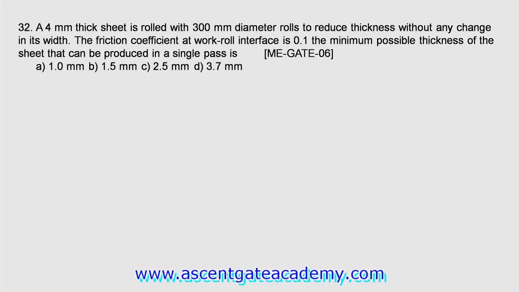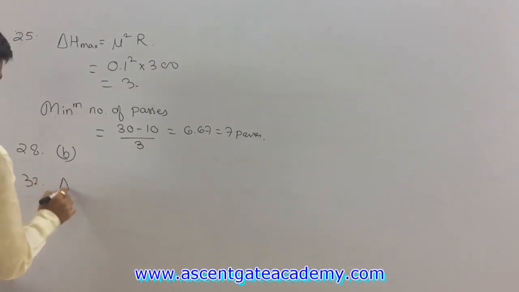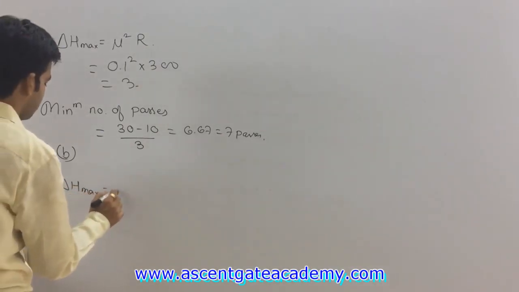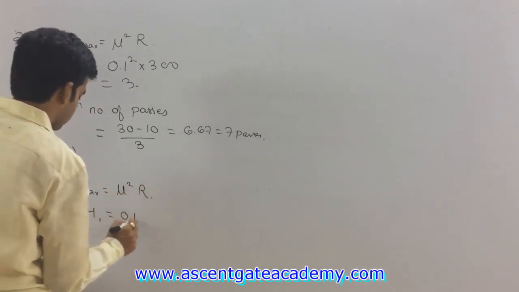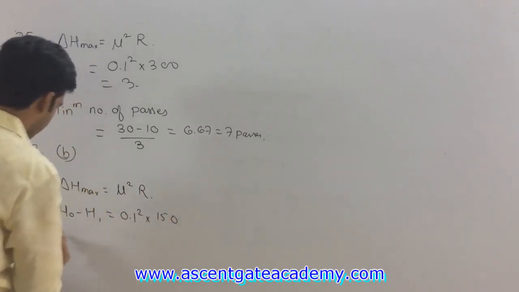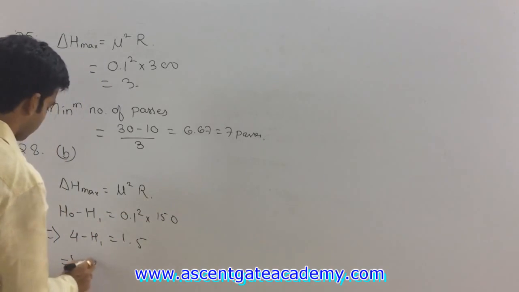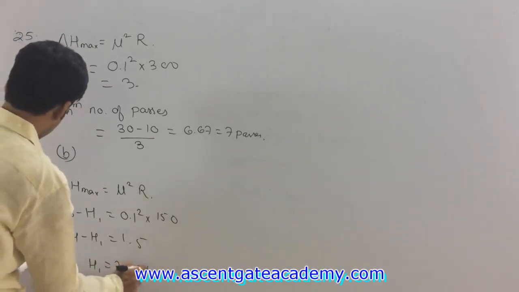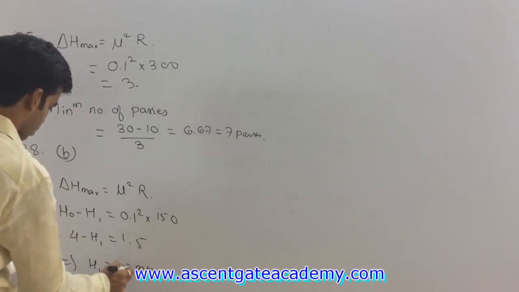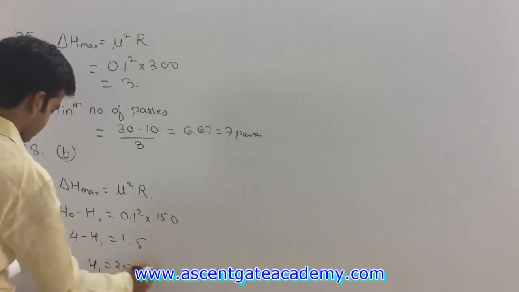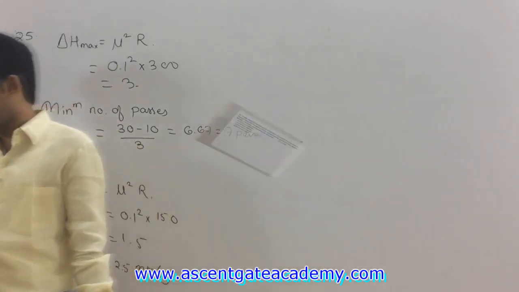Okay. So the minimum possible thickness for single roll. So we know what del H max is equal to what? Mu square into R. Or you can say H0 minus H1 is equal to mu square into R, 0.1 square into 150. H0 is given as 4 minus H1 is equal to 1.5, or from here H1 is equal to 2.5 mm. So answer is C. Okay.